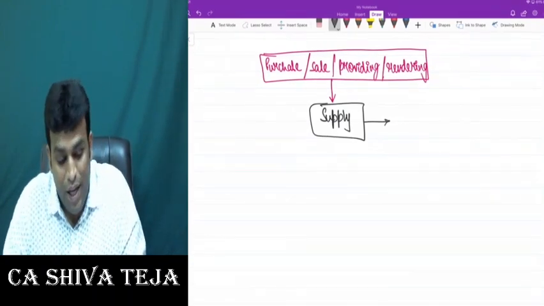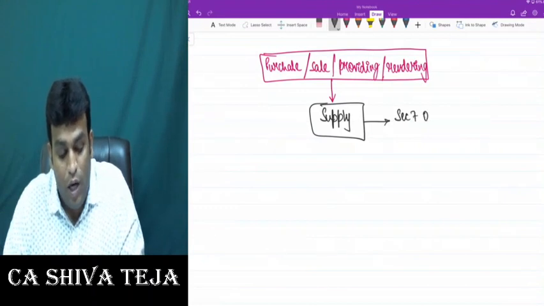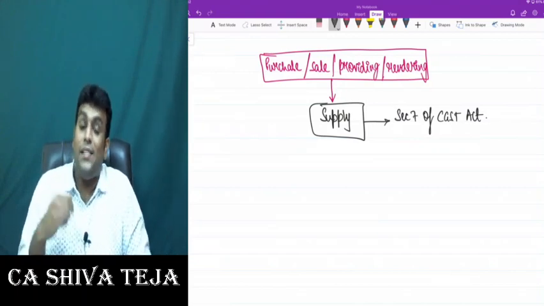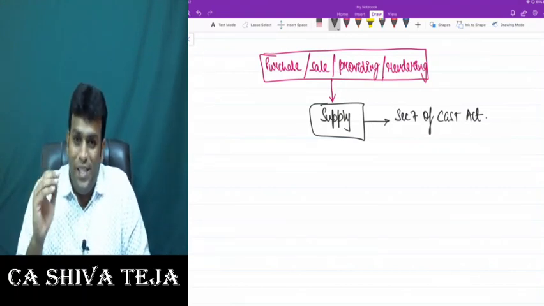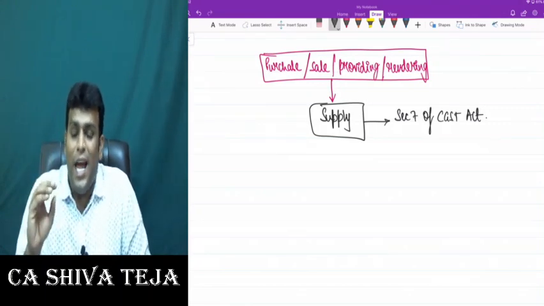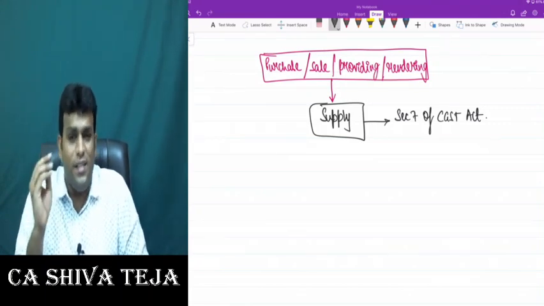And this word supply is defined by one wonderful section called Section 7 of the CGST Act. And I clearly told you one point: whatever section number I tell is always of the CGST Act. If it is the IGST Act, I will specially tell you that this is the IGST Act.